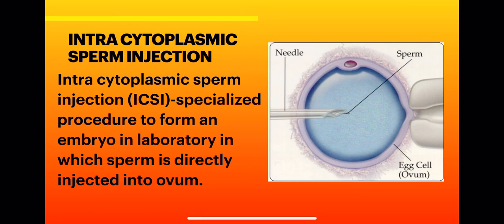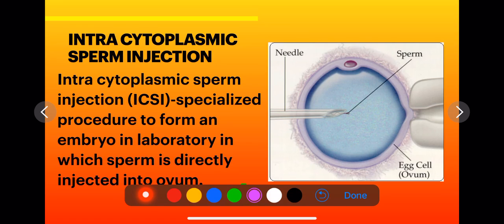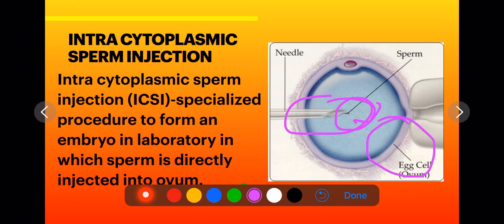So here in this picture you are seeing this is the needle. From this needle, this black colored sperm is transferred into the oocyte, and this is the oocyte, and this is the needle from where the transfer of sperm takes place, right? This technique also occurs in the laboratory, it is a technique to assist in vitro fertilization. Okay, so it is intracytoplasmic sperm injection.